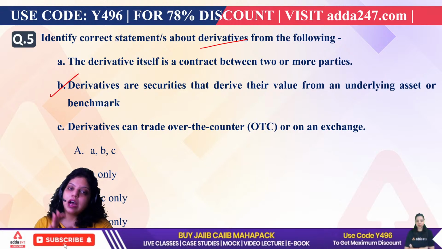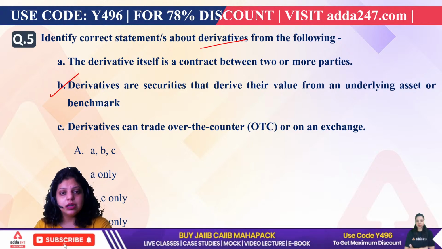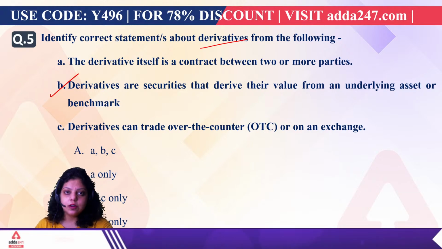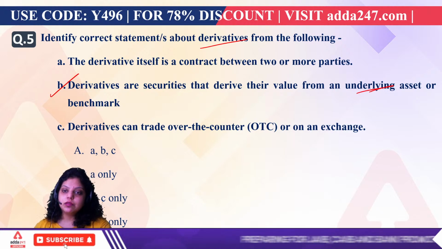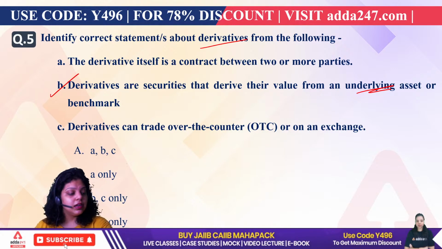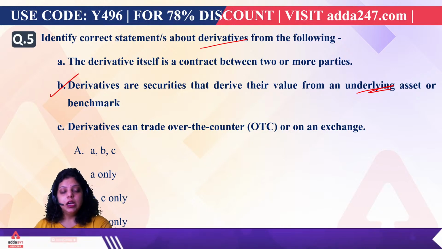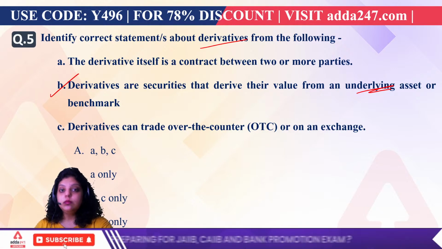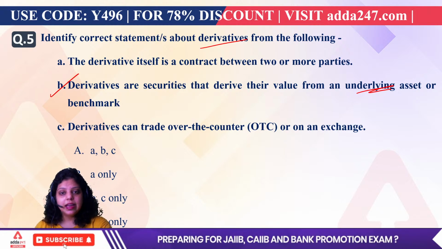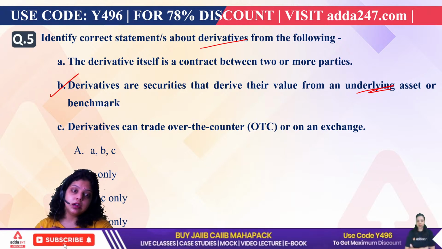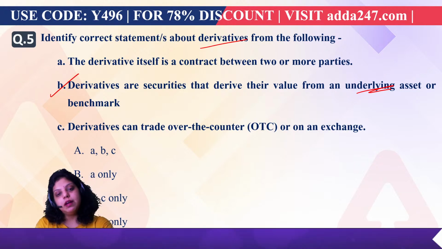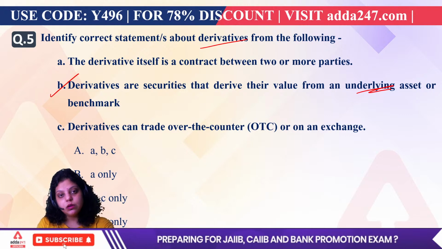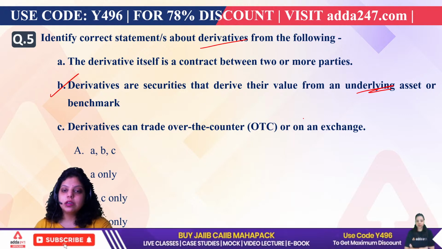Derivatives are securities. It can be a product, it can be a bond, it can be any security whose value is derived from two or more basic variables, and those variables are known as your underlying asset. The underlying asset can be an exchange rate, an index, a bond, it can be anything, by which we are creating the value of the derivative, the value of the product or the services or the securities. Now the third statement says a derivative can be traded over the counter or on an exchange.